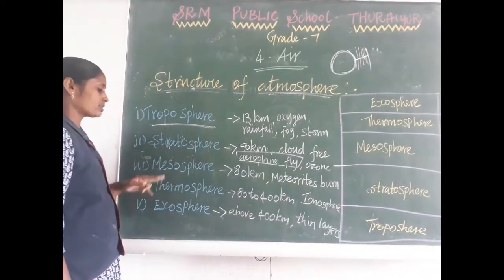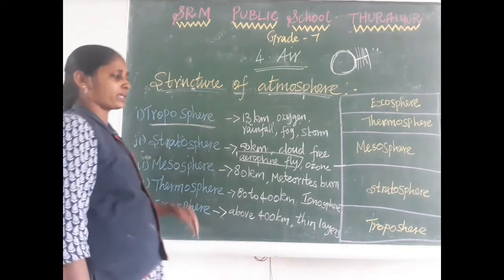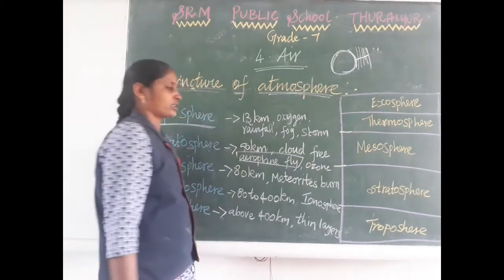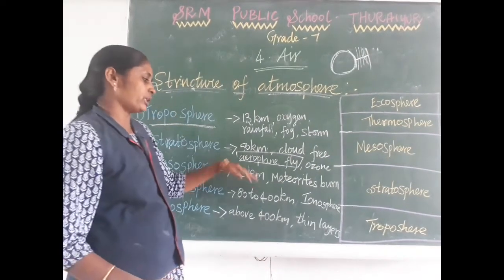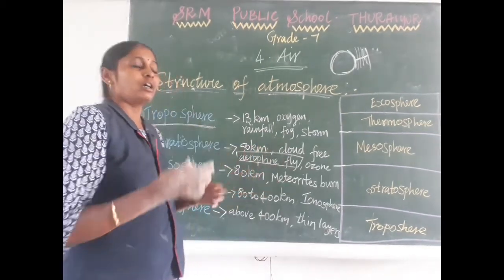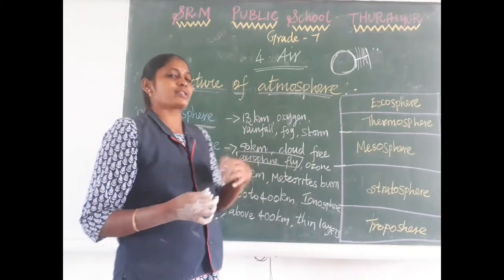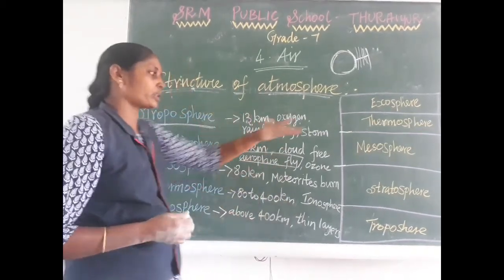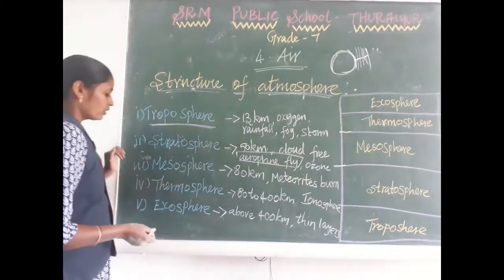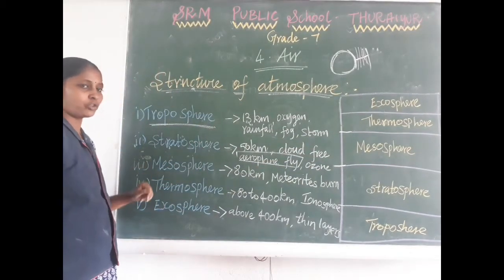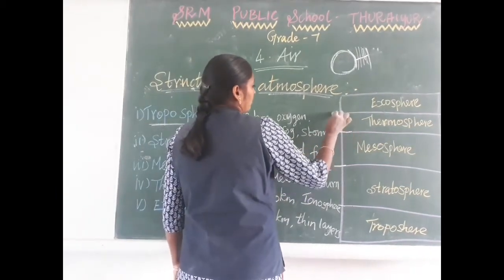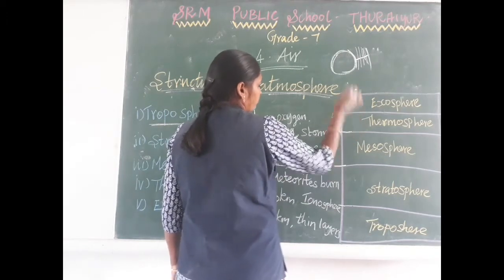Third layer is mesosphere. Mesosphere extends from 50 kilometers to 80 kilometers. This mesosphere protects our earth from asteroids and meteoroids. When meteoroids reach the mesosphere, they get burned. Fourth one is thermosphere. It extends from 80 kilometers to 400 kilometers.